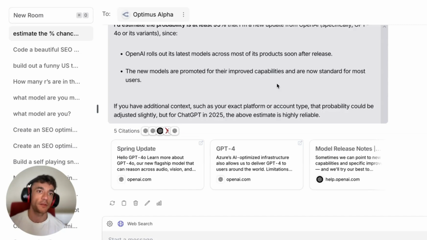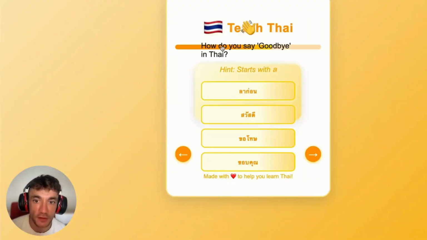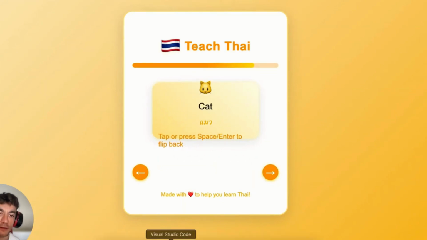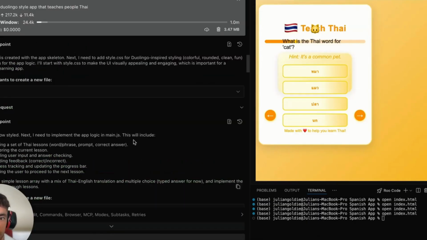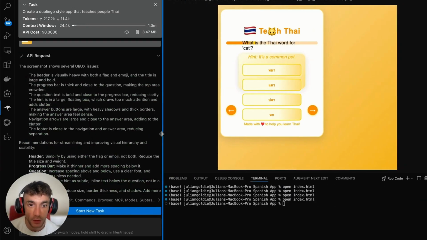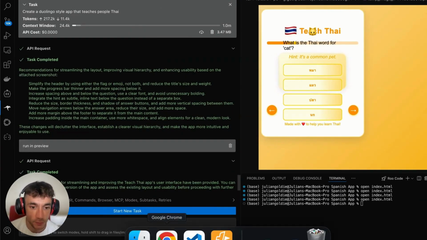It's absolutely insane. You can code with it. You can build apps, you can build games, you can build one-click AI agents using Optimus Alpha, and all this stuff is free. And also you can see how we can build, for example, this app that teaches you languages using this process as well. And that's just in the space of minutes of me playing around with it, right? I'm sure you can do better if you spent the whole day just coding something out that you actually really wanted to build. But I just wanted to show you how quick and easy it is to use this process.